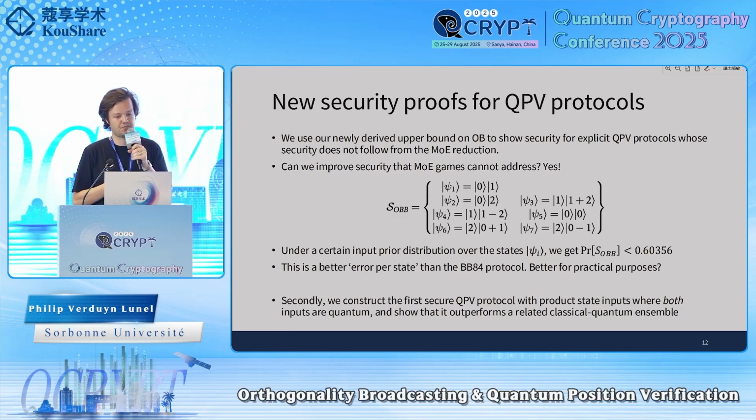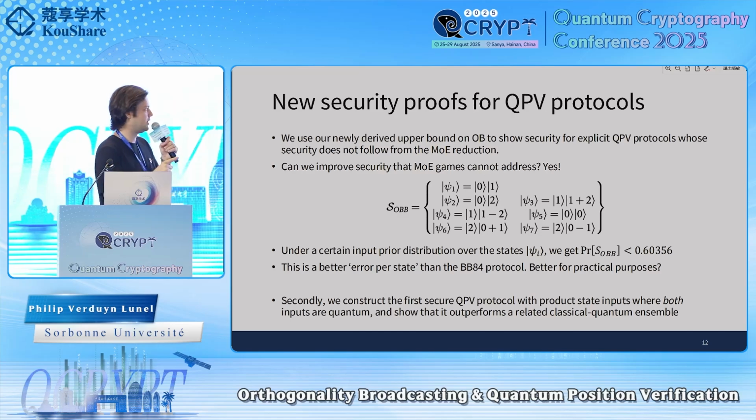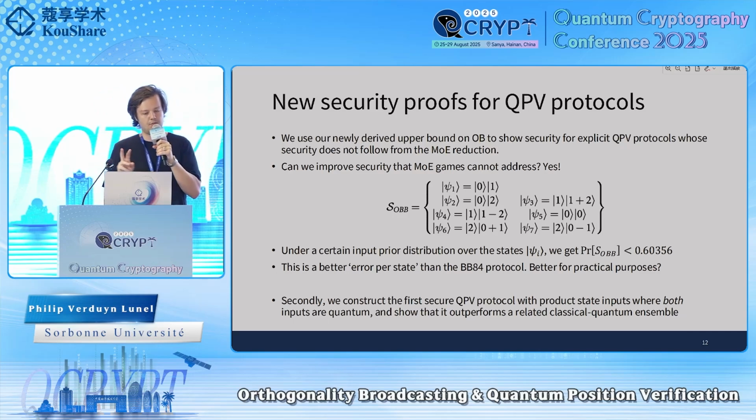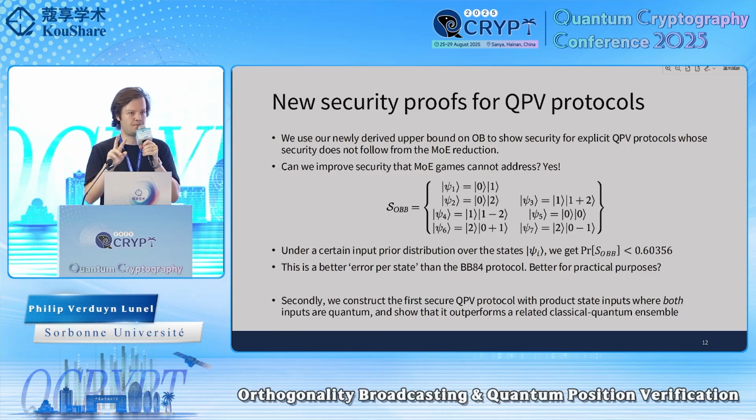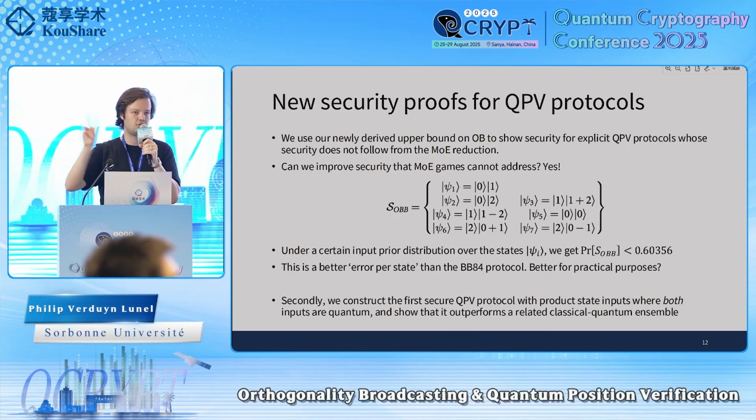And then secondly, we give a very similar state ensemble as given here. So here you can see that the first qubit is always this theta, so it's 0, or 1, or 2. But we give an example of a QPV input ensemble where sometimes we flip the two states around. So, let's say the second one will be 0, 2, you actually send 2, 0, or for 1, 2, you would flip them around.